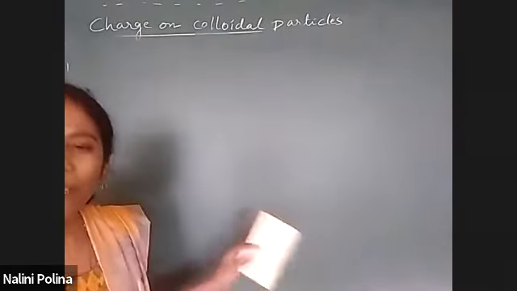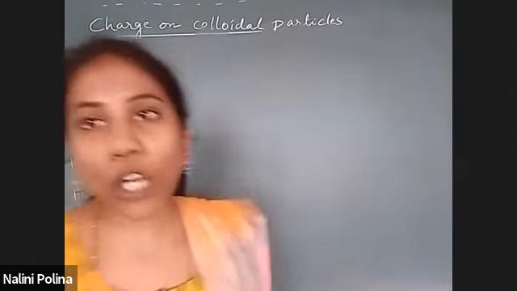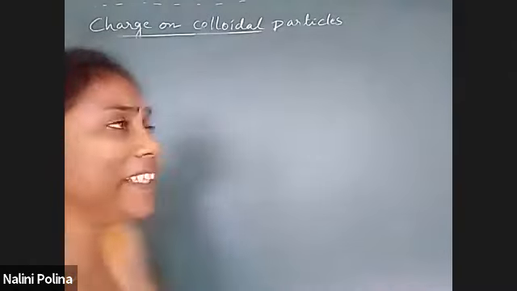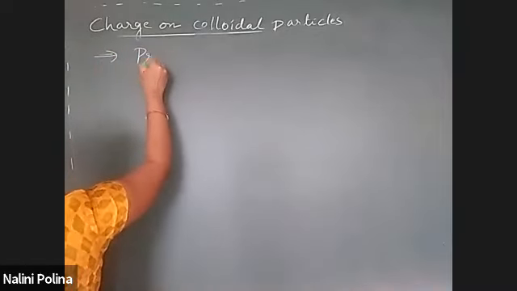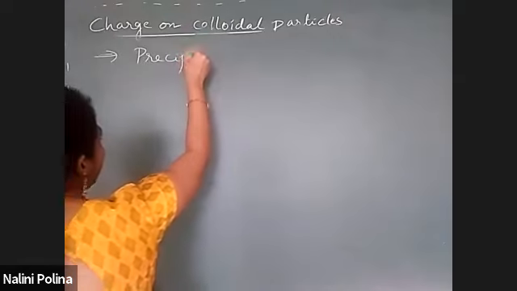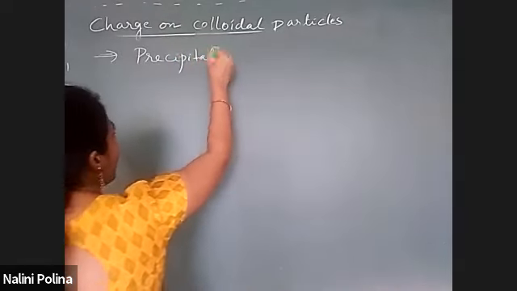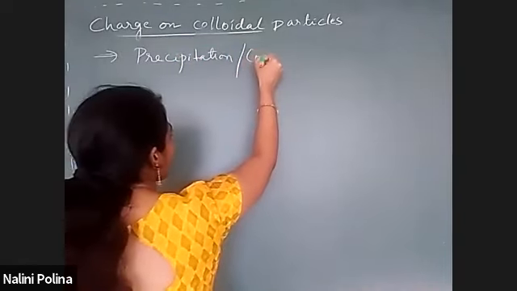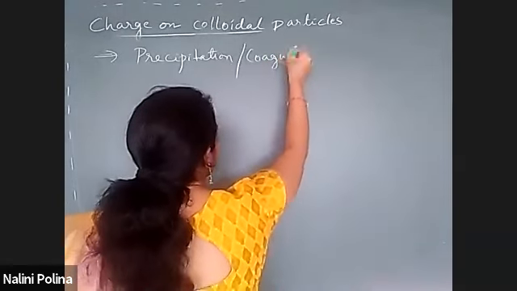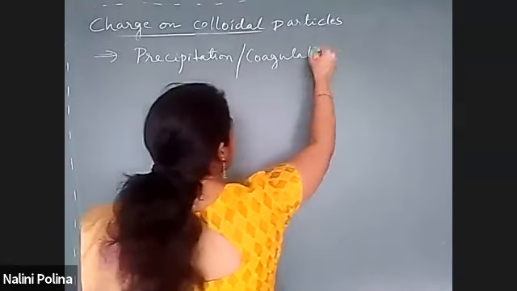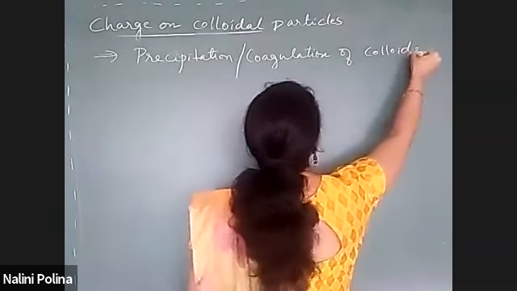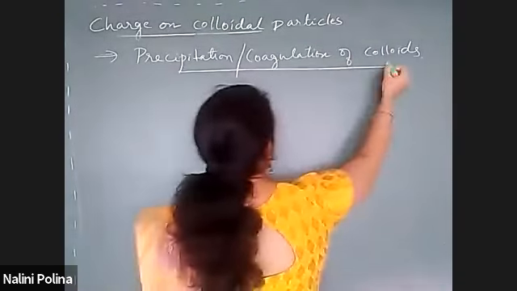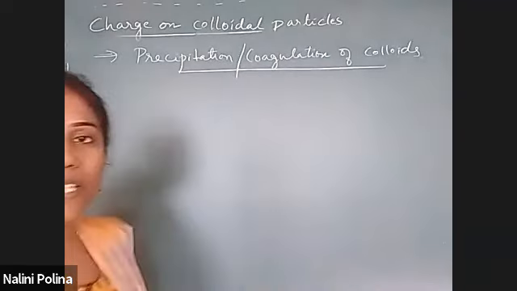Now, one more very important concept. Take the heading: Precipitation, or it can also be called coagulation of colloids. Precipitation or coagulation of colloids is what we are going to study.